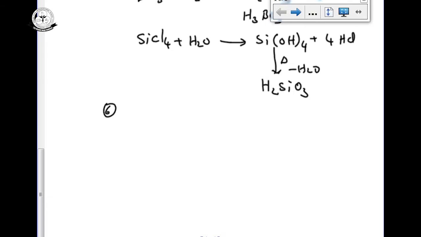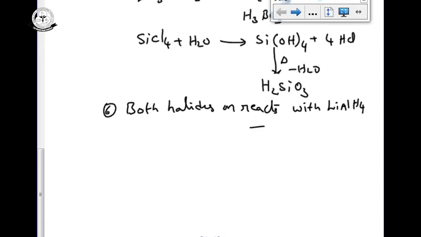Next one, both halides on reaction with the strong reducing agent LiAlH4 produce the corresponding hydrides.